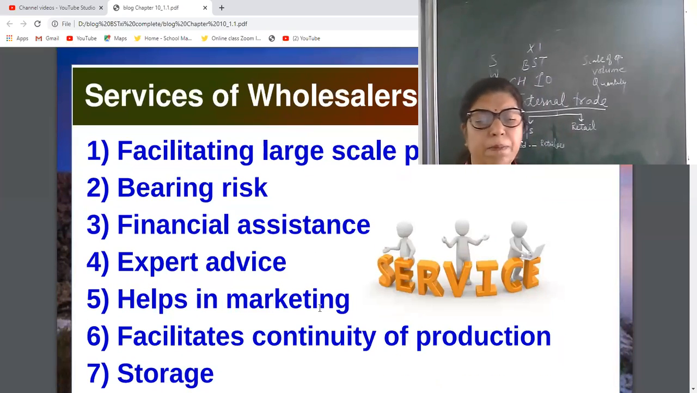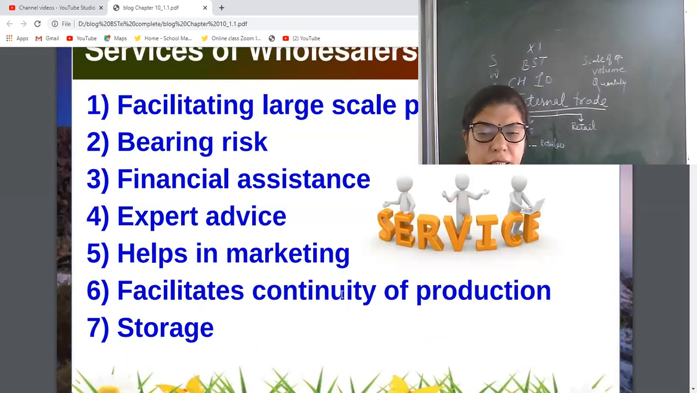Helps in marketing. Marketing means selling the goods with customer satisfaction, with better packaging, labeling, branding, all the marketing functions performed by wholesalers. Then facilitating continuity of production. See, the producers will concentrate only on the production work. All other activities will be performed by wholesalers.